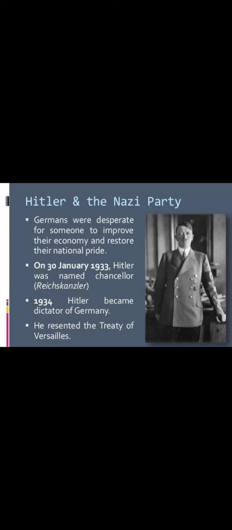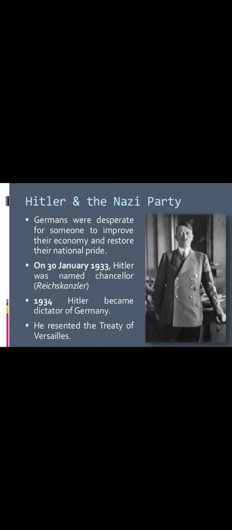And next is about Hitler's policy. Here the picture you see is of Adolf Hitler. Hitler started the Nazi party. When he came to power, democratic Germany changed into a dictatorship form of government. When Hitler came to power, he wanted to develop Germany economically stronger.